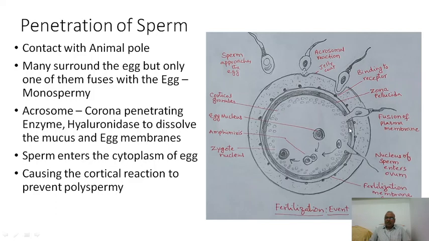Fusion of the plasma membrane occurs. The nucleus goes inside, and the pronucleus of the male sperm and the pronucleus of the egg both come close together. Mixture occurs. This is called amphimixis. Only the nuclear material gets mixed with one another, but perfect pairing doesn't occur. Perfect pairing in mammals occurs during the first cleavage. So just amphimixis occurs, that's all. Both the materials get mixed up, but pairing is necessary.